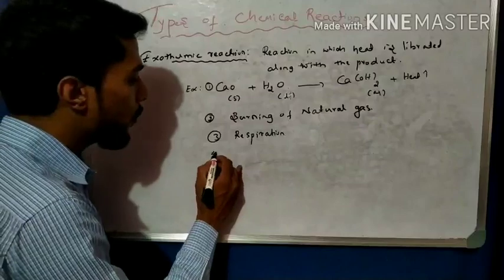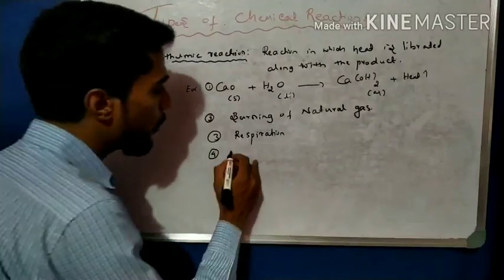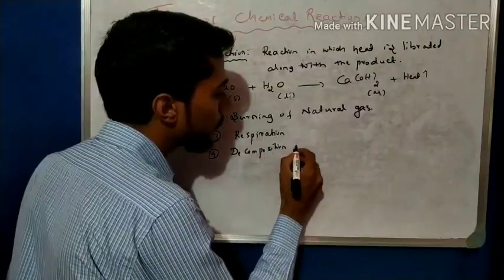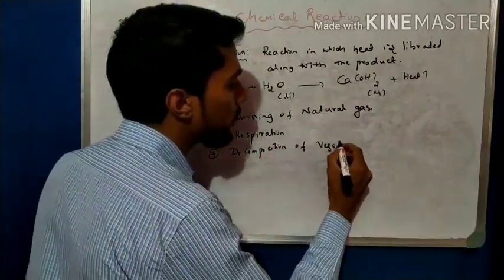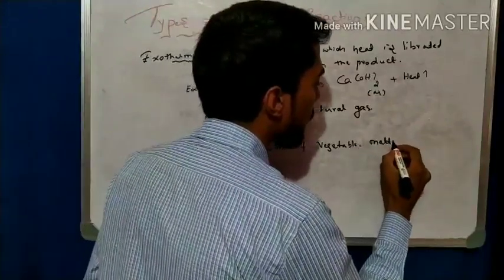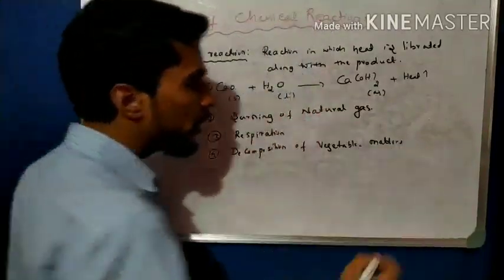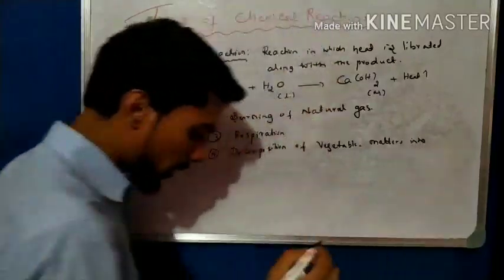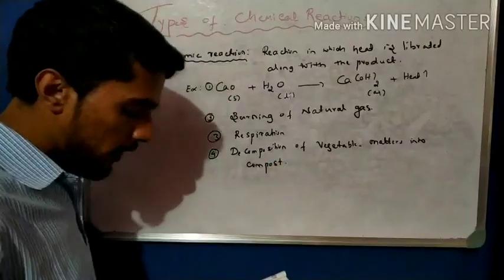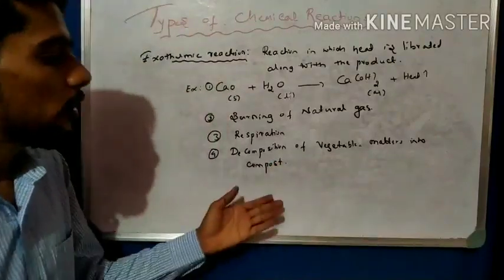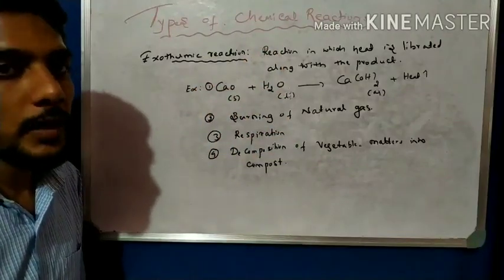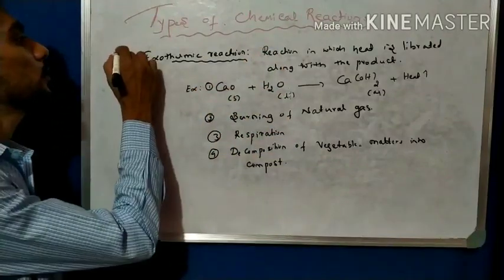The fourth example is the decomposition of vegetable matter into compost. This is also an example of an exothermic reaction. So these are all examples of exothermic reactions, very important for the examination.